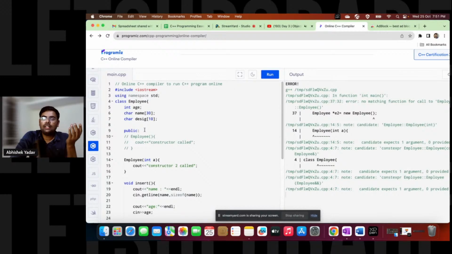And by default, all the data members and member functions are private. What is the meaning of private? That means you can't access the data members and member functions outside the class. If you have to access them, make them public. And how will you make them public? By using the keyword public here. That is clear?